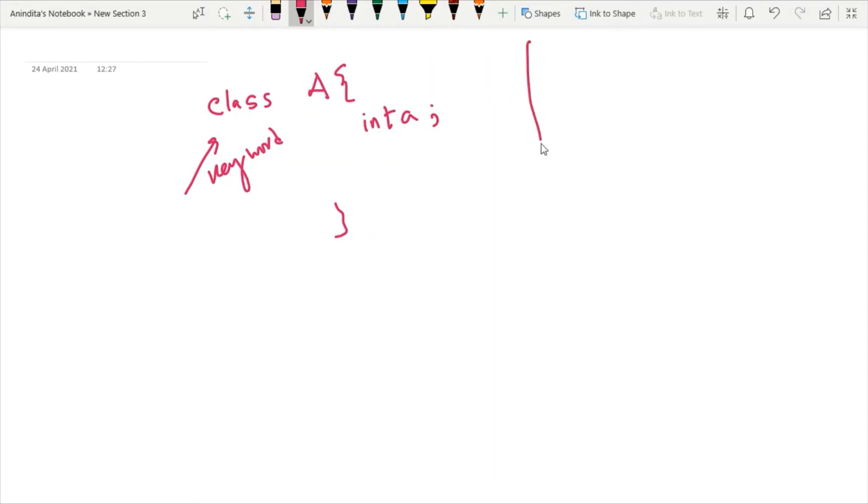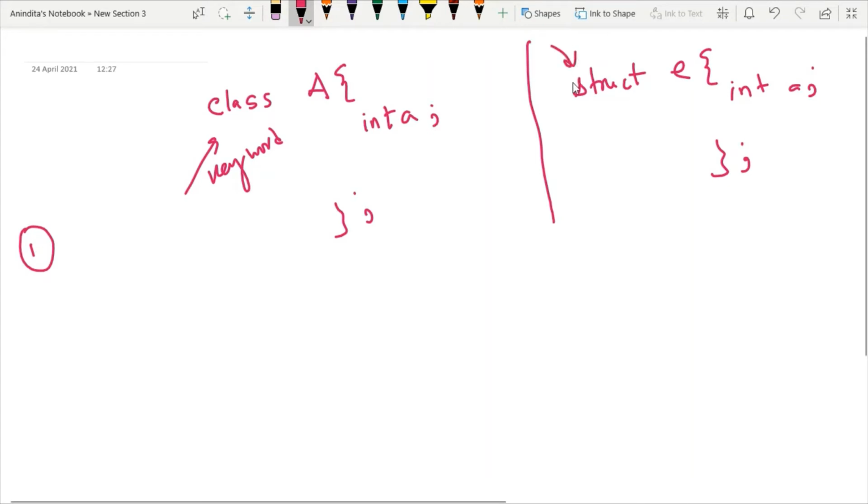Now if you compare these two, for defining a structure I will use the struct keyword. Then I provide one tag name. Within curly braces, I can write any primitive data type. And both syntaxes end with a semicolon. So can I say that if structure is a user-defined data type, class is also a user-defined data type, because they are following the same syntax?